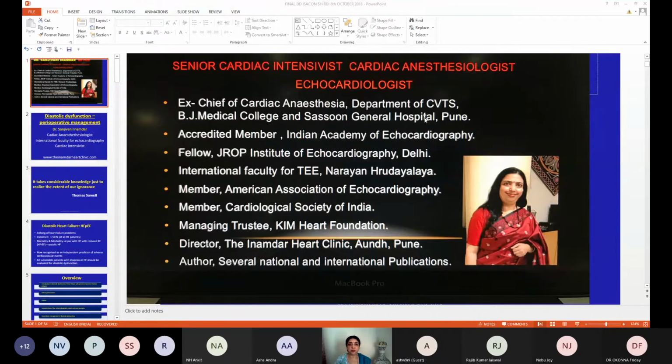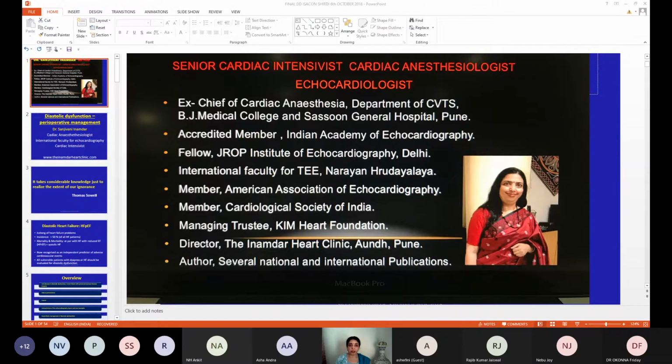Incidence is more than 50% of all heart failure patients. Mortality and morbidity is at par with heart failure with reduced ejection fraction, that is HFrEF, that is systolic heart failure, to which we are used to all these days.